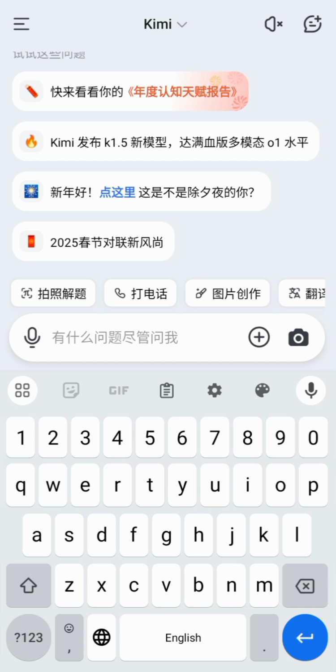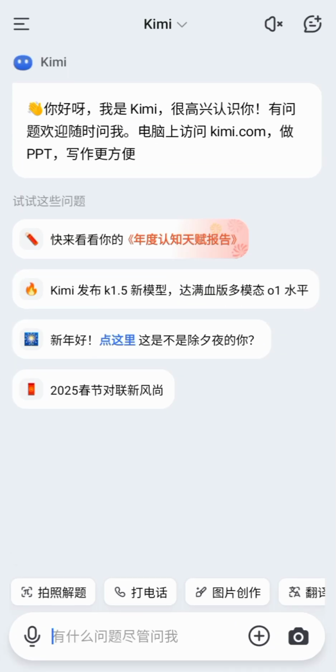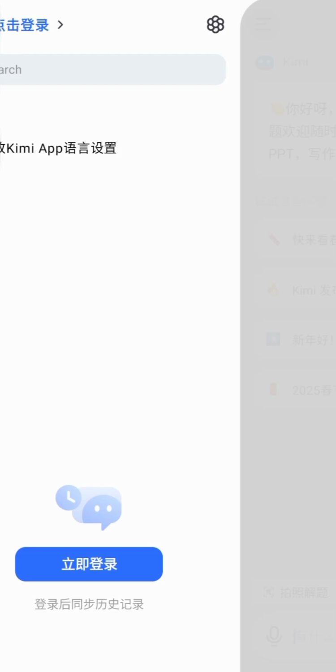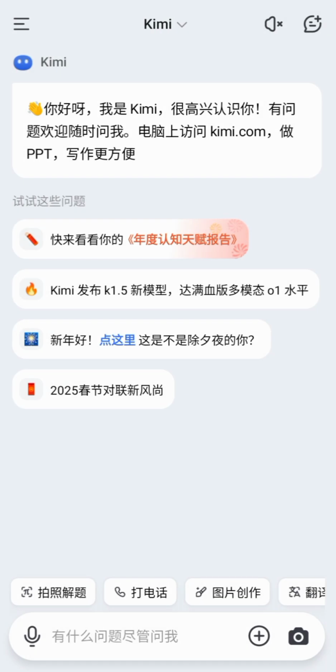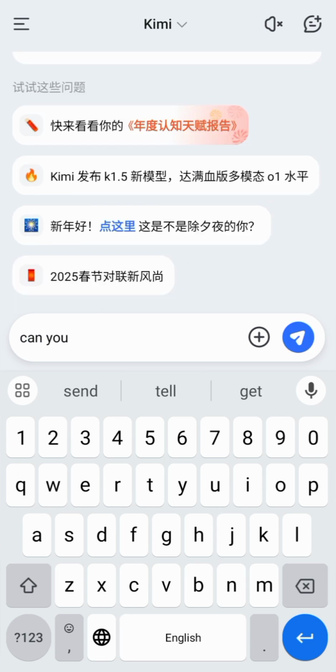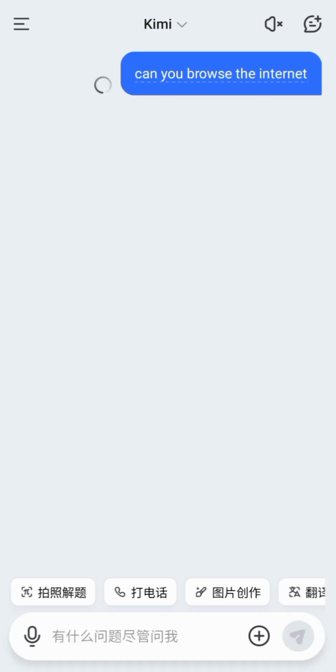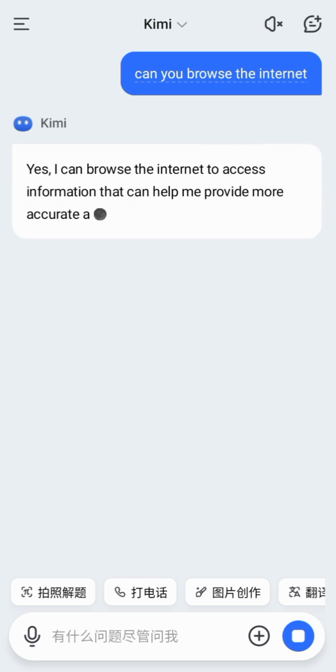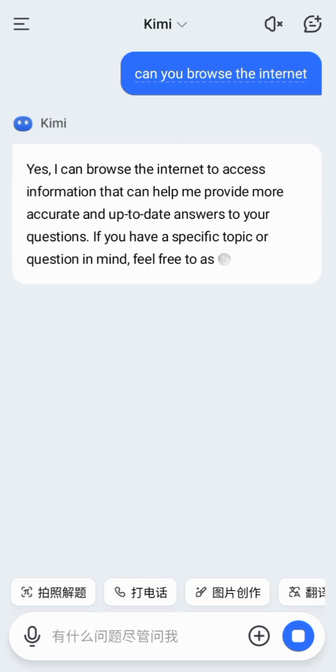So we are in their mobile application. That's basically in Chinese language. Now I don't know how to change the language. I tried a lot, but I couldn't. But if you chat with this in English, it replies. So let's ask, can you browse the internet? Okay, now let's see what the response is. This transition, I love this transition. What a beautiful manner. Yes, I can browse the internet.